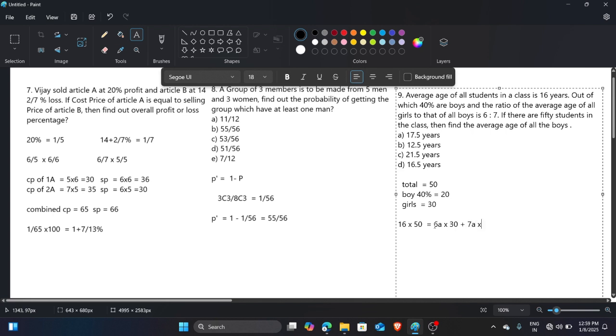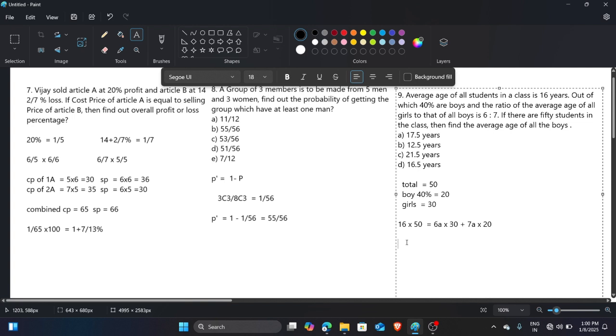So the number of boys is 20, and the number of girls is 30. If you add the total age of all the girls and the total age of all the boys, you get the total age of all the students. If you solve this, you get the value of a. And what they want is to find the average age of all the boys. They only want to know this, so simple.